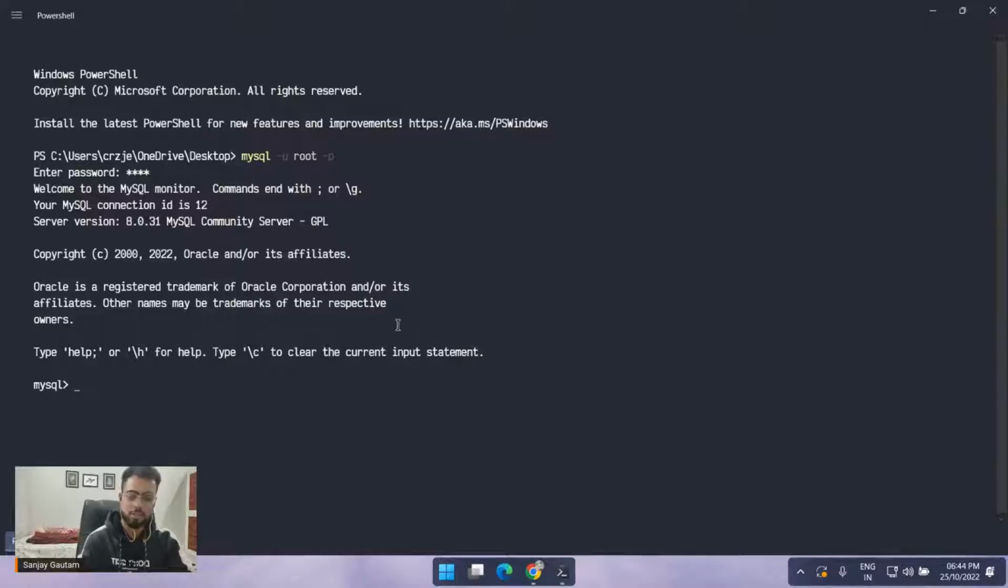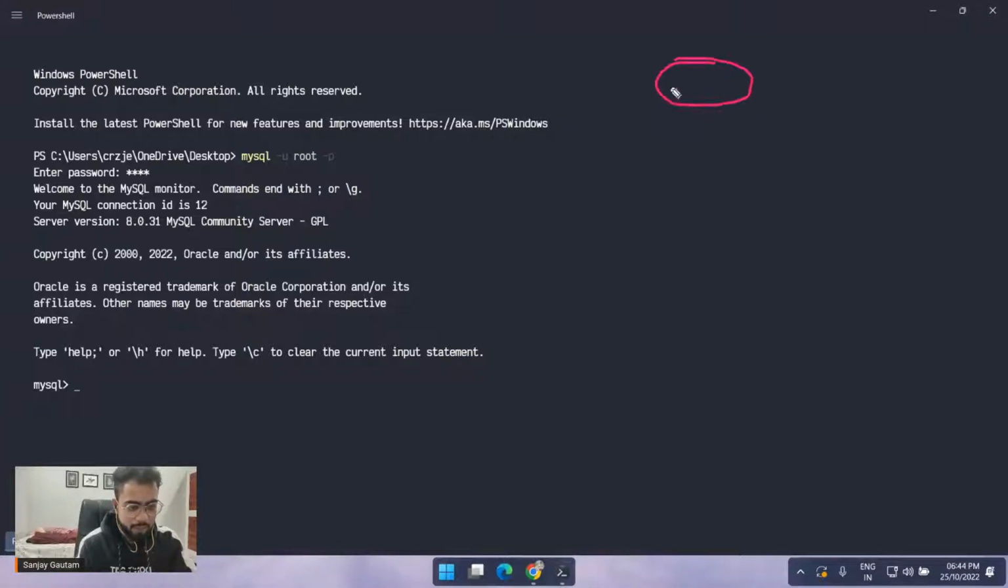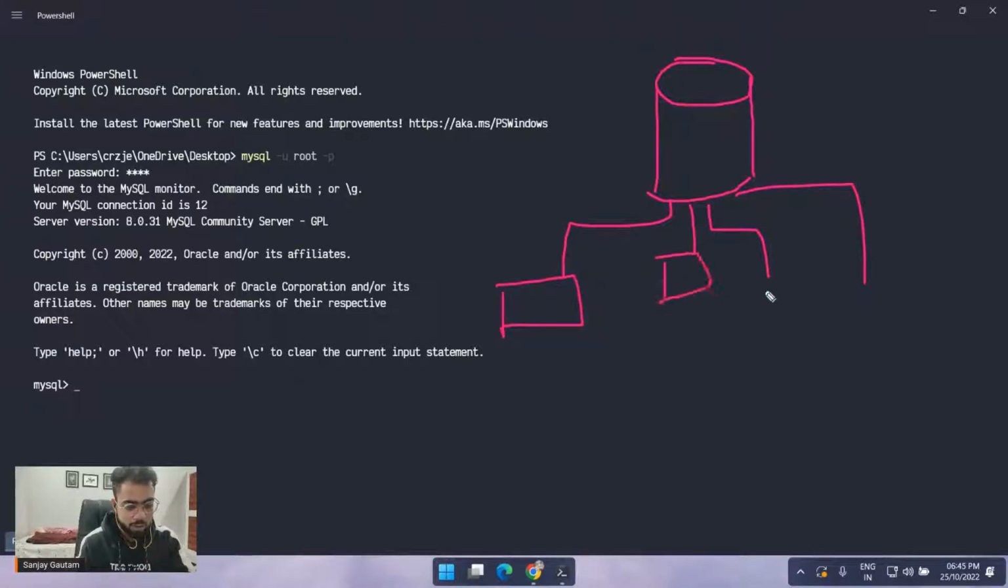First thing first, in this software, in SQL, first you will have a database. So let me just draw something for you. This is how a database looks. It's like a container. Each database can have multiple tables inside of it, and inside these tables we will store our data.